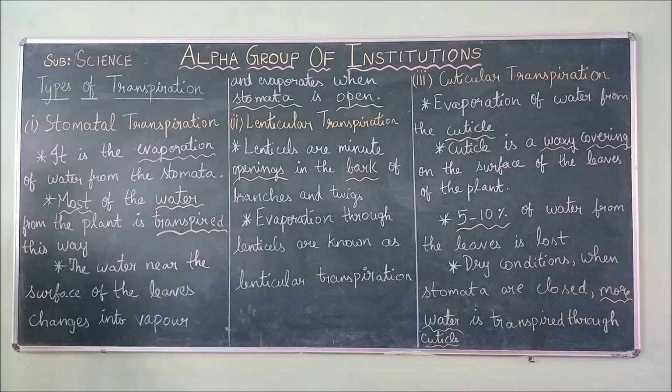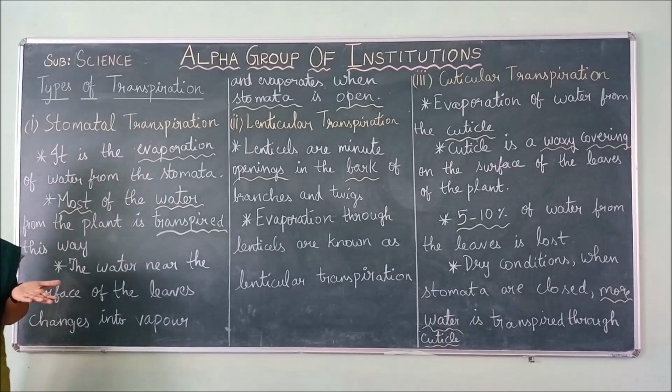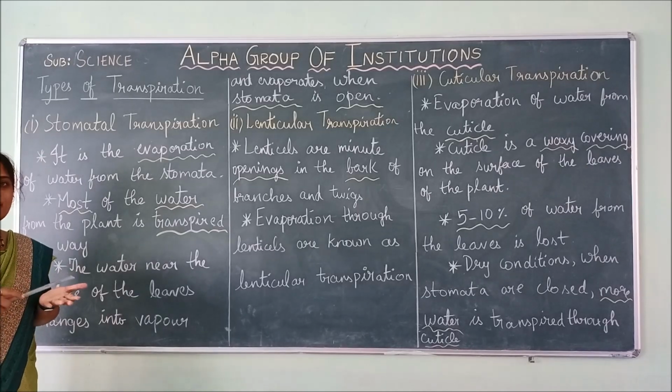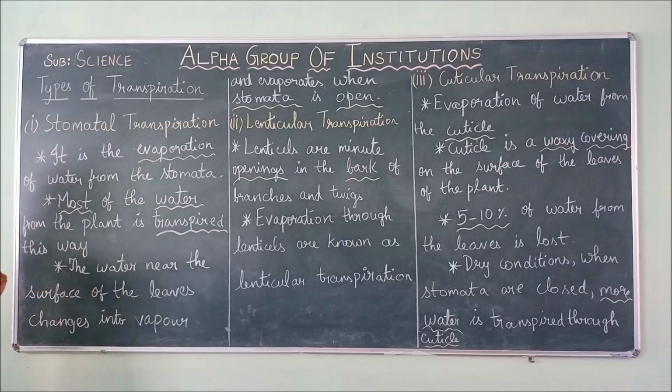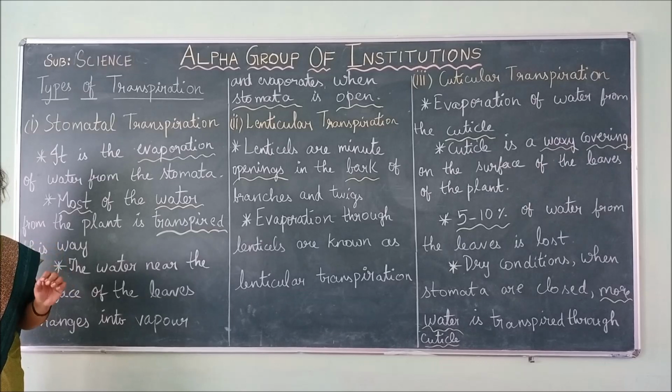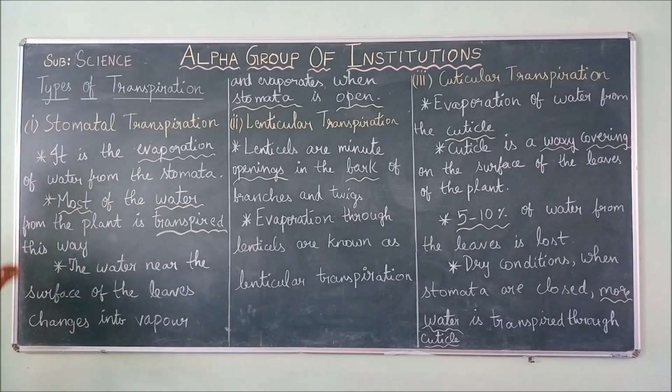The first type is stomatal transpiration. It is the evaporation of water from the stomata. You know what stomata are. Stomata are present in the leaves. The small openings present in the leaves are called stomata. When water evaporates through those stomata, it is called stomatal transpiration.